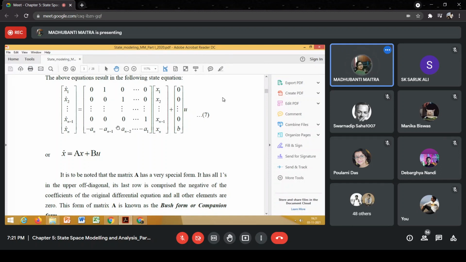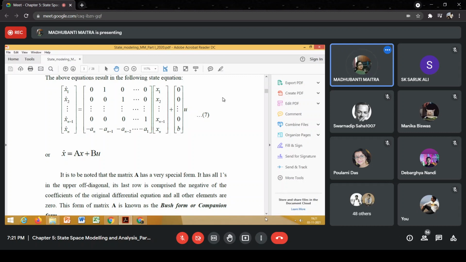And what is the specialty about the last row? The last row consists of the negatives of the coefficients of the original differential equation: minus an, minus a(n minus 1), minus a(n minus 2), and so on, up to minus a1.